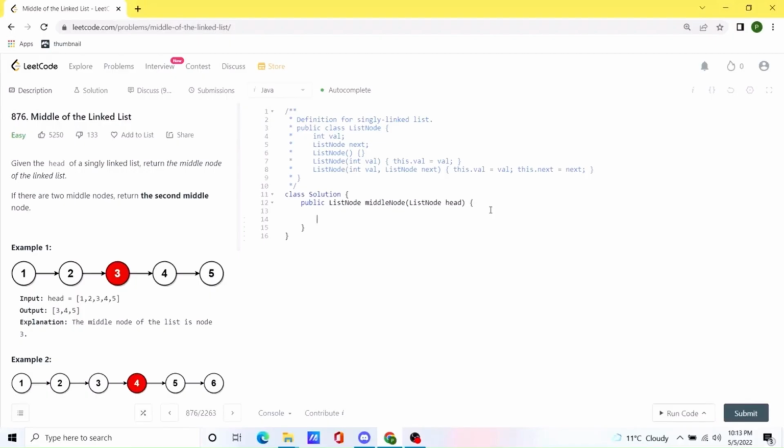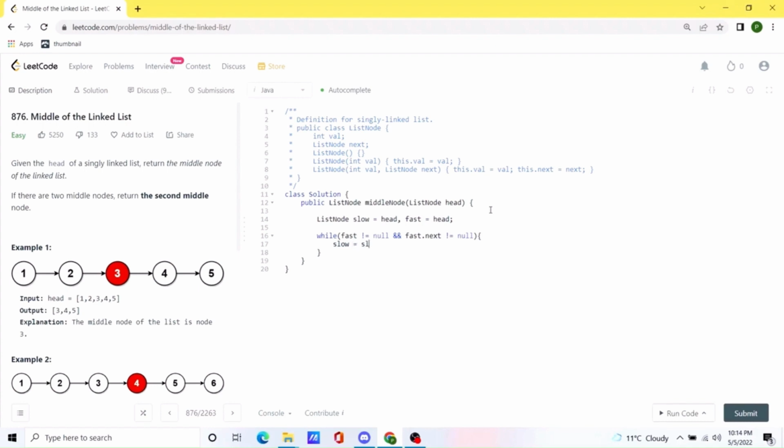So we are going to initialize two pointers, slow and fast, and for both we are going to put the first value as head. Now we need to iterate over the given list node until either the fast node is null or fast.next is null. Otherwise, all we need to do is update the value of the slow pointer and fast pointer.